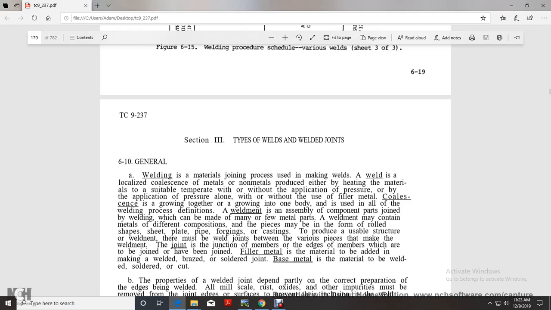A weldment is an assembly of component parts joined by welding, and can be made with a few metal parts. A weldment may contain metal of different composition in the form of rolled shapes, sheet and plate, pipe, forgings and castings, produced into a usable structure, and welded joints may be used between the various pieces. A joint is the junction of the members or the edges of the members which are to be joined or have been joined. Filler metal is the material to be added in making the weld, braze or solder joint. Base metal is the material of the welded, brazed or soldered joint.